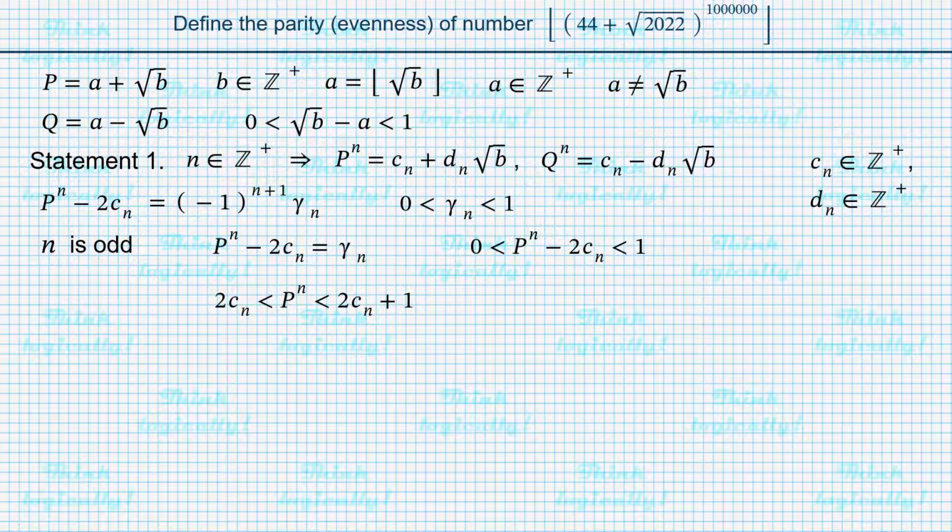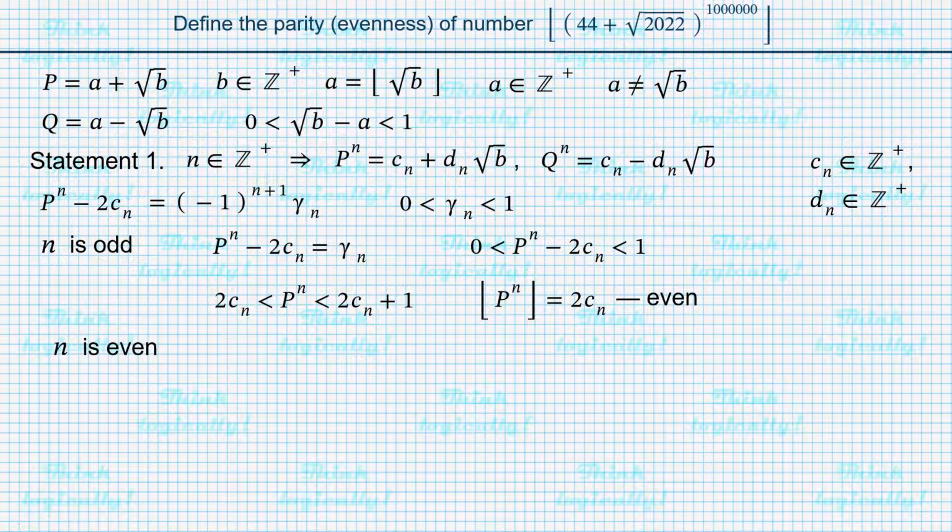Therefore, 2 times c sub n is an even integer. It is less than p to the power of n, while the next integer, 2 times c sub n plus 1, is greater than p to the power of n. This means that the integral part of p to the power of n is exactly 2 times c sub n, and therefore is an even number.